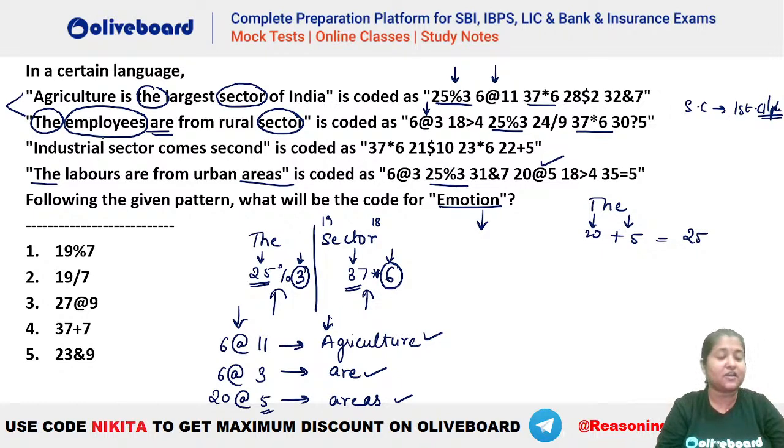Absolutely, Naveen. So you can see employees, it will be E plus S, that is 5 plus 19. So we should have 24. You can see 24 by 9. By is there. So by means E here. So E has to be by. So that means we should have a by here. And emotion, this is your 5, this is your 14. That means we should have 19 as the first one. And how many characters do we have? You can see we have 7 characters. So this will be 19 by 7. That is option number 2.